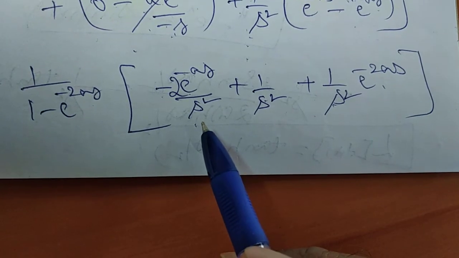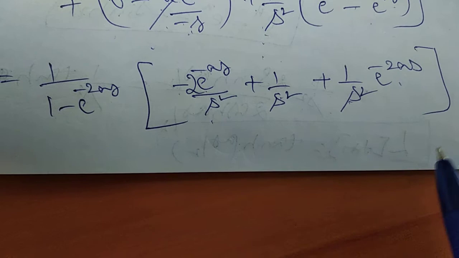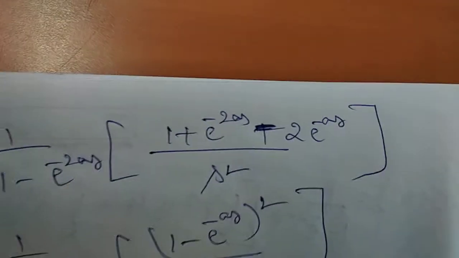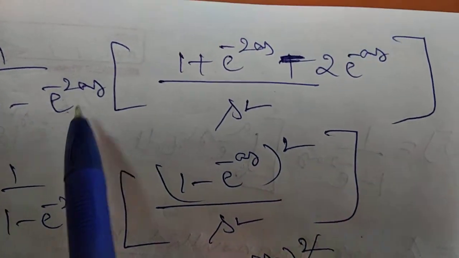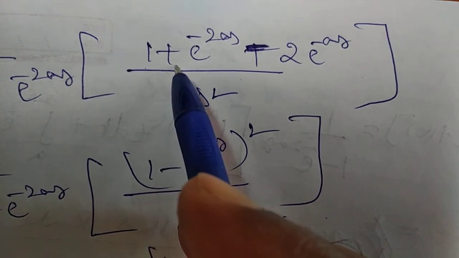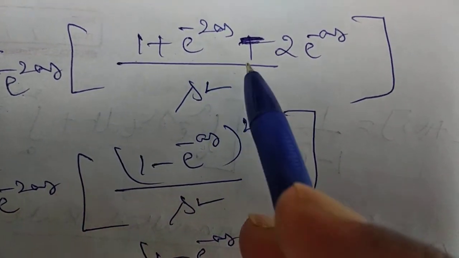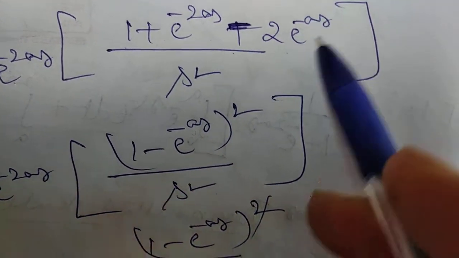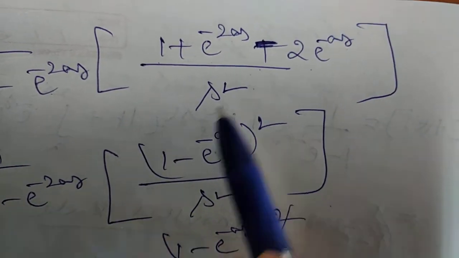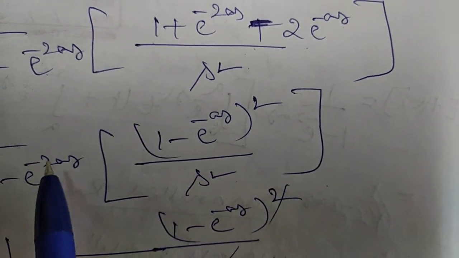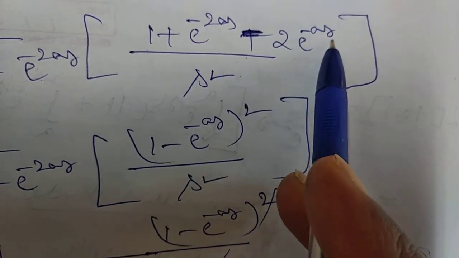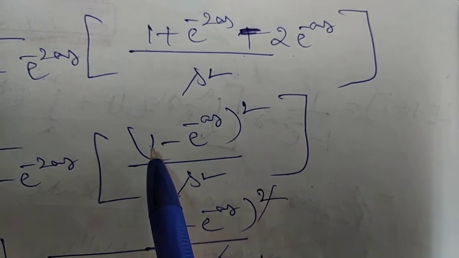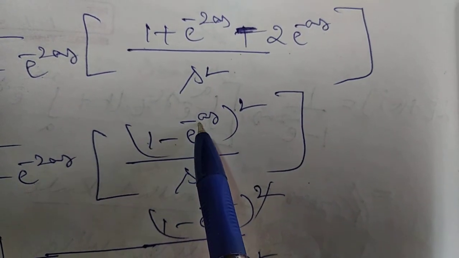Now this one you have to simplify. How to simplify? You take s square as the LCM. So s square is the LCM, then 1 over 1 minus e power of minus 2as. So then what do you get? 1 plus e power of minus 2as minus 2 e power of minus as divided by s square. So 1 over 1 minus e power of minus 2as. See here, these three terms we can combine and write: a minus b whole square means 1 minus e power of minus as whole square.